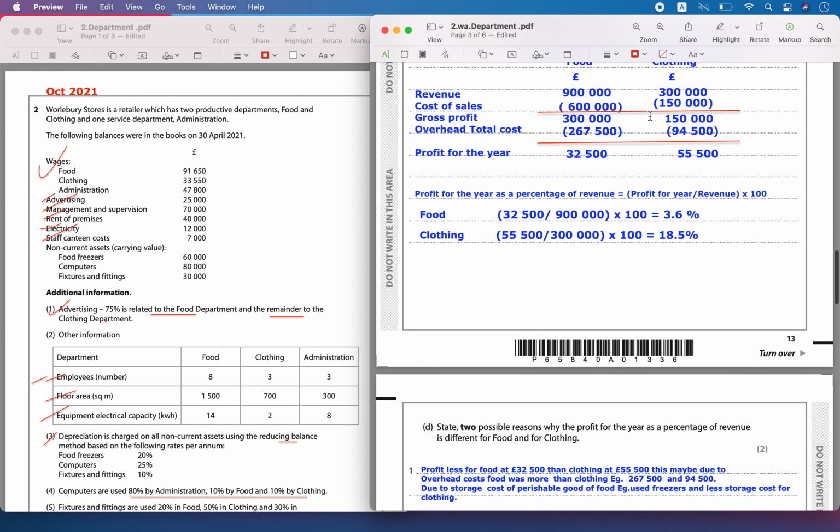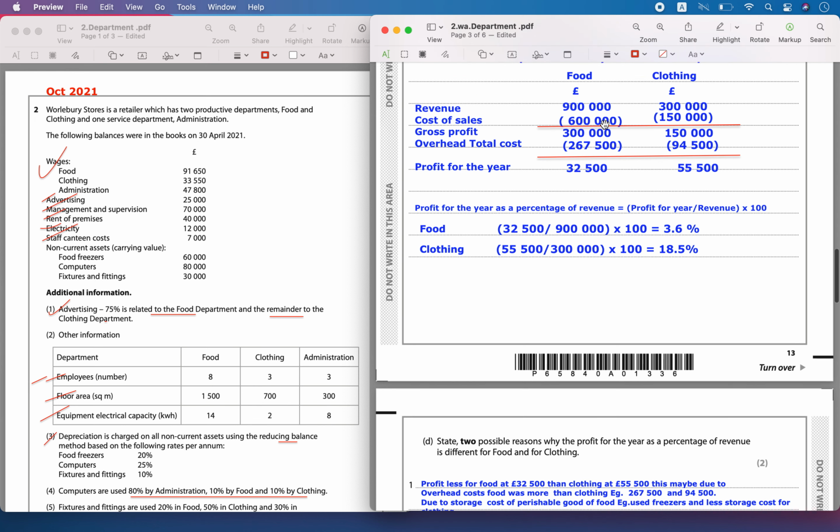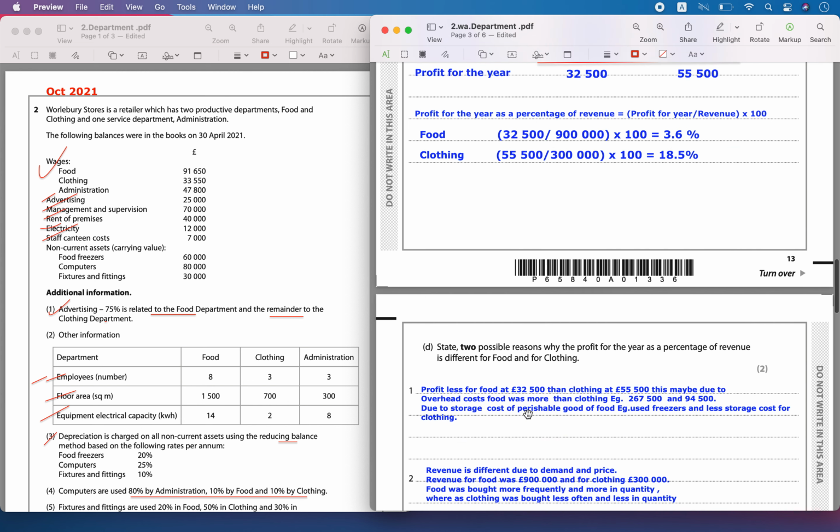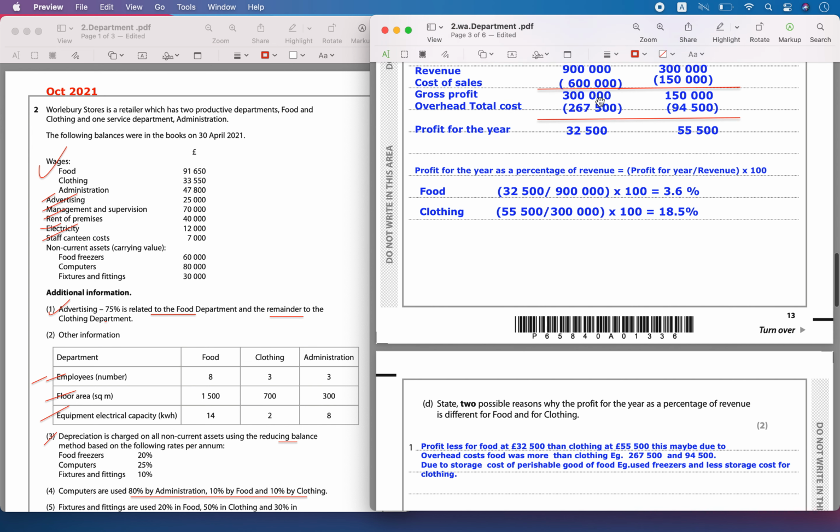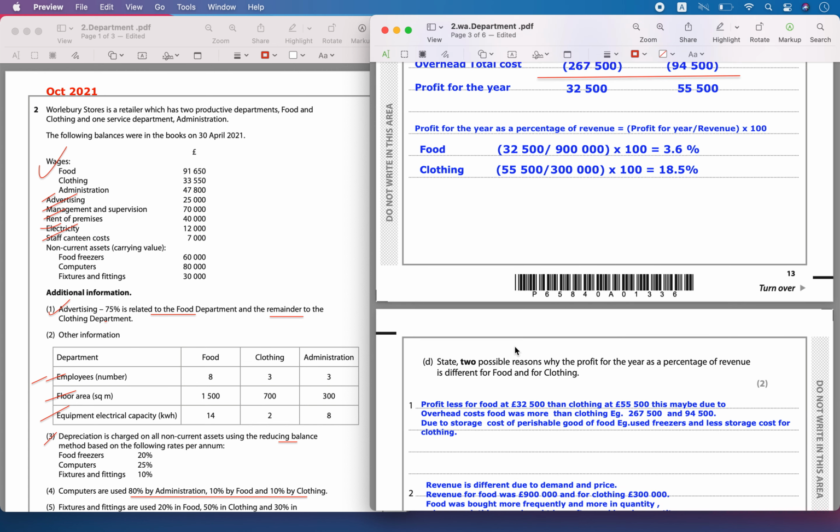One of the things that affects the profit is the overhead cost. So the profits might have been less, probably because the food had a higher overhead cost, and clothing had a low overhead cost. Then you have to reason out that this overhead cost for food may be because it had to be stored using freezers. They even mentioned food freezers here. You can say that it is a perishable good, it gets spoiled easily. So they must have used freezers and it must have consumed electricity and so on. So the overhead cost was more for the food.